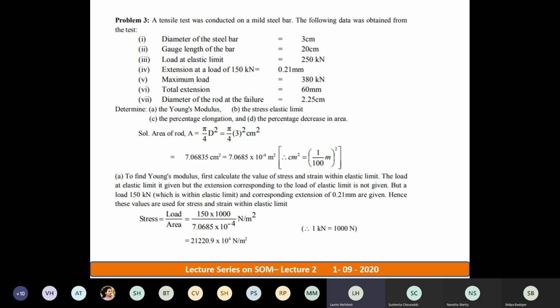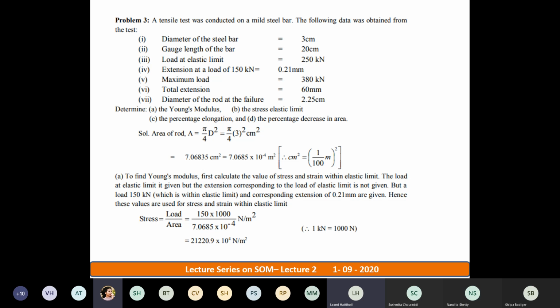Now to calculate strain, what do you require? Delta L by L. Correct? Now in the question, for 250 kilonewton load, is delta L given to you or no? No, ma'am. But for 150 kilonewton, is delta L given to you? Yes, ma'am. So which should I consider now, 150 or 250? 150, ma'am. 150, that is the only answer. Have you understood why I should take 150? Yes, ma'am.